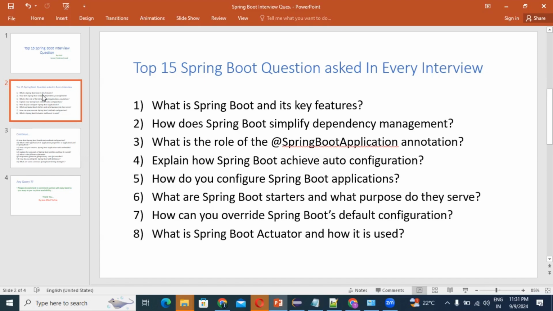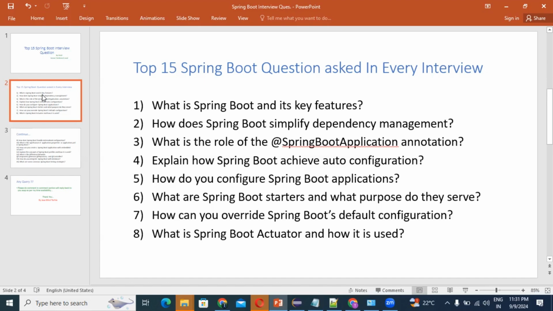Next question: explain how Spring Boot achieves auto configuration. This type of question may also be asked by the interviewer, so you need to know this answer as well. Next question: how do you configure a Spring Boot application? What are Spring Boot starters and what purpose do they serve? And next: how can you override Spring Boot's default configuration? Maybe you are seeing this question for the first time, but this type of question may be asked by the interviewer.